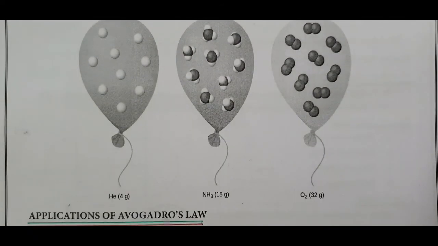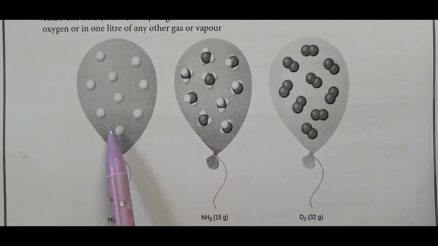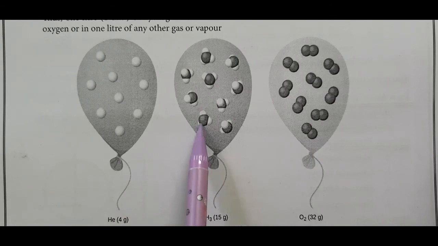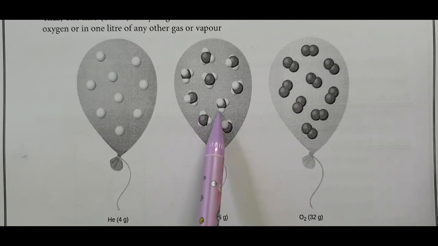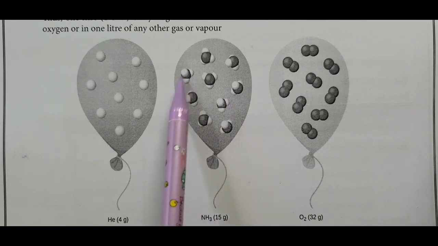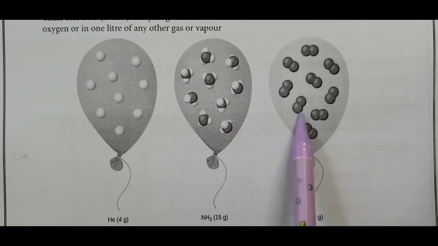Here we have helium, ammonia and oxygen. Helium is a single atom, indicated by a single dot here. NH3: 1 nitrogen, 3 hydrogen. The thick black one is nitrogen and the 3 white ones are hydrogen. NH3, NH3, NH3 and so on. O2 consists of 2 oxygen atoms.